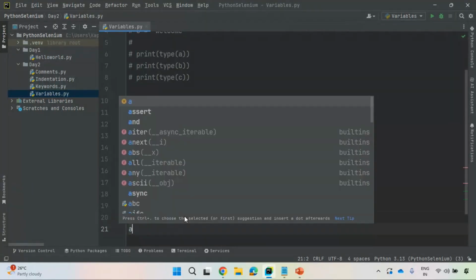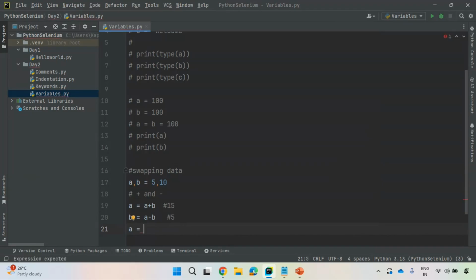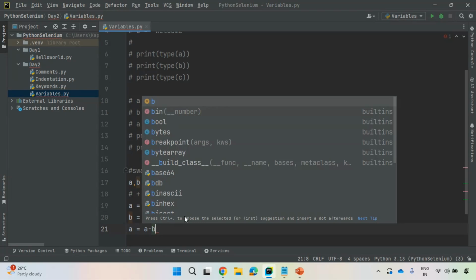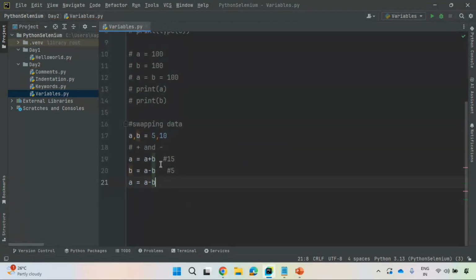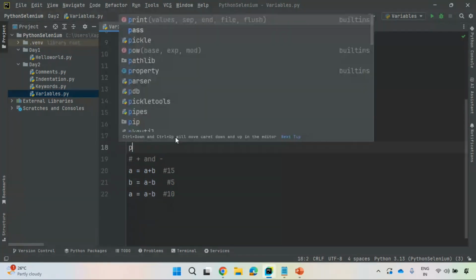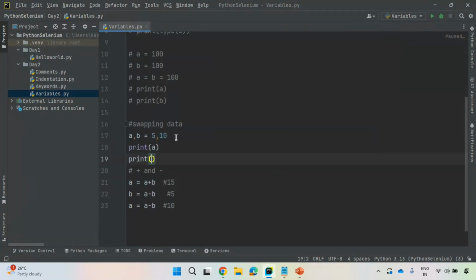Now what I will do, I will try to subtract B value from A. A minus B. A minus B. Observe here, guys. What is A here? 15. What is B here? It is 5. So 15 minus 5, it is 10. Now you got the result or not? B is 5 right now. A is 10 right now. But previously, A is 5. You observe here, B is 10.